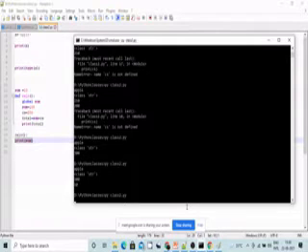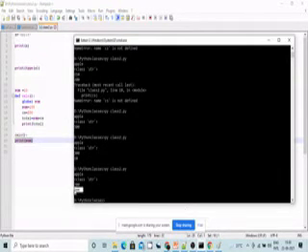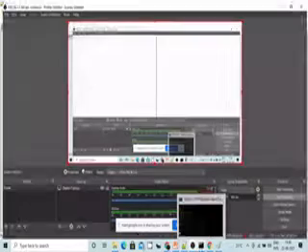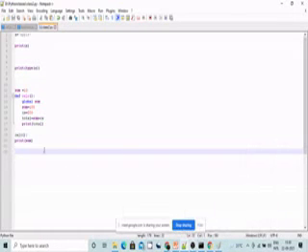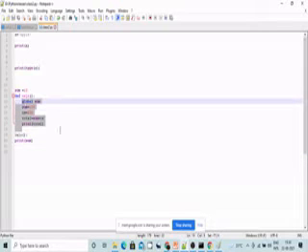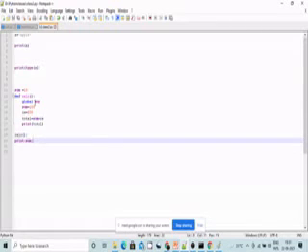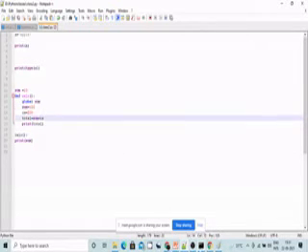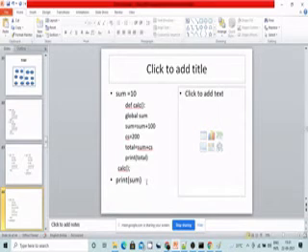Let us check whether we are correct or not. See, yes, we are correct. We are getting it as 100. The reason we get this 100 is that we declared the sum as a global in this function. So wherever you use the sum the next time, it will take the same value at this place. Okay, perfect. Now we know what exactly scope is. Scope means the particular area of things. If you define it as a global, then everything will take it as a global value. Okay, fine.